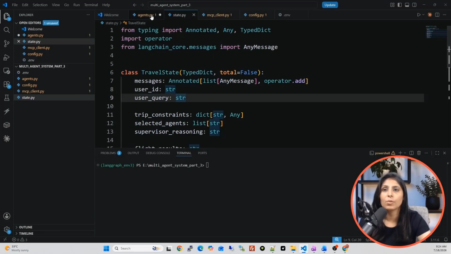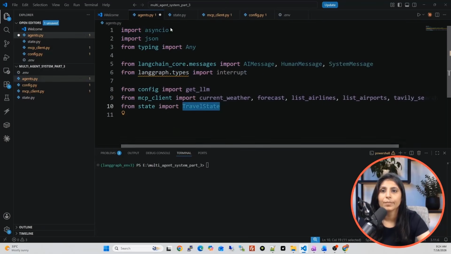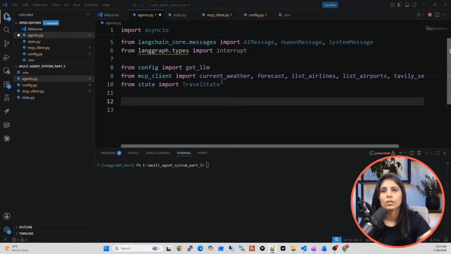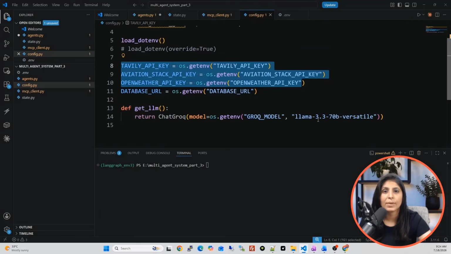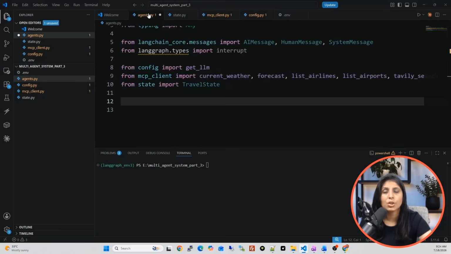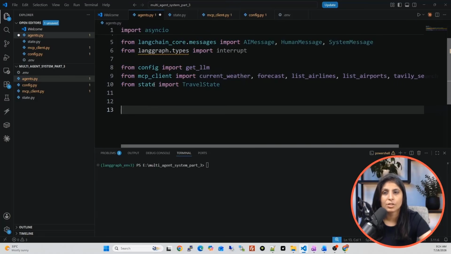Now let's go back to the agents.py file. Now you understand what all these packages are. Now let's start writing the code of the agents. But guys, before that, first let's load the LLM. Which LLM do we want to load here? The LLM which we have mentioned in the config.py file. So first we need to load this LLM in the agents.py file.